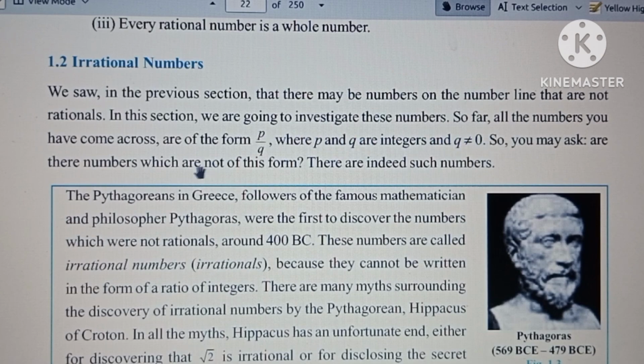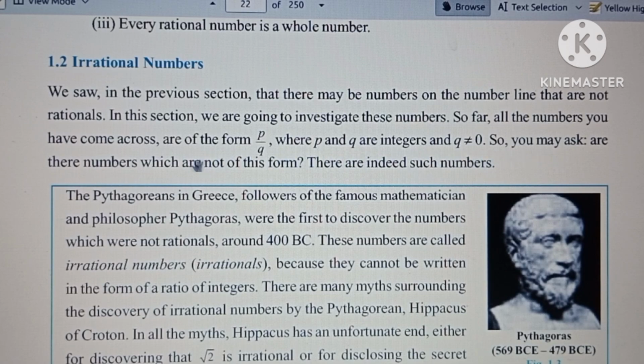So all the numbers you have come across are of the form p by q. ఇప్పటి వరకు మనం నేర్చుకున్న numbers అన్నీ కూడా p by q form లో రాయగలిగేవి అన్నమాట. And p and q are integers. They must be integers. Q not equal to 0. Rational numbers ante enti? The number which is in the form of p by q, where p and q are integers, and q not equal to 0. Q 0 అయితే ఏమవుతుంది? Anything by 0 is not defined. దాన్ని మనం define చేయలేం, does not exist అన్నమాట.